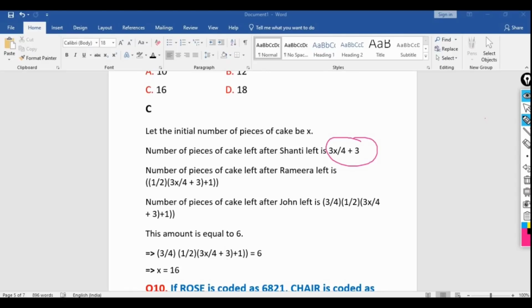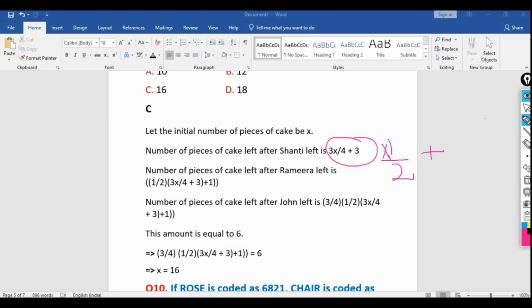Then Rima took 1/2 part. So we need to calculate 1/2 from this part, not from the whole x. The 1/2 of this part will be this one into 1/2, and she is returning 1 cake here.